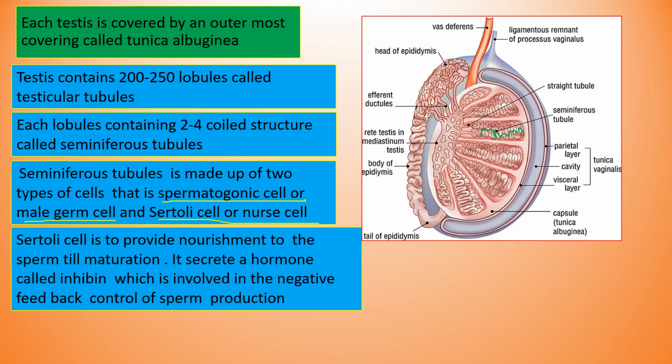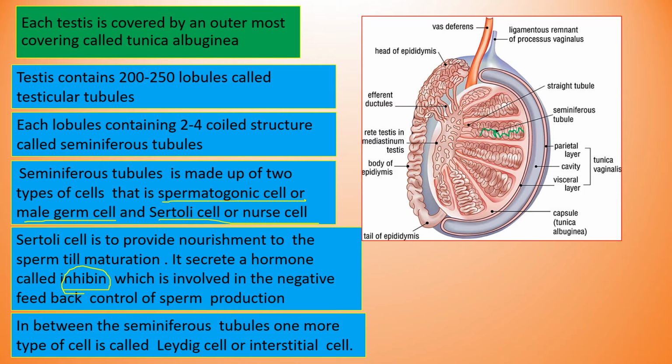What is the function of the Sertoli cells? Sertoli cells provide nourishment to the sperm until maturation. They secrete a hormone called inhibin, which is involved in the negative feedback control of sperm production. What do you mean by negative feedback? It controls the excess of sperm production. That means negative feedback control of sperm production. What is the function of Sertoli cells? This can be asked as a short answer question or a 3-mark question. Sertoli cells provide nourishment to the sperm until maturation. That is the function of Sertoli cells.